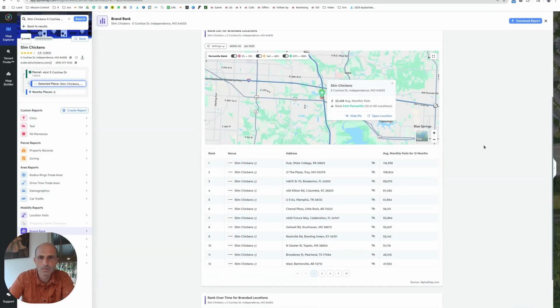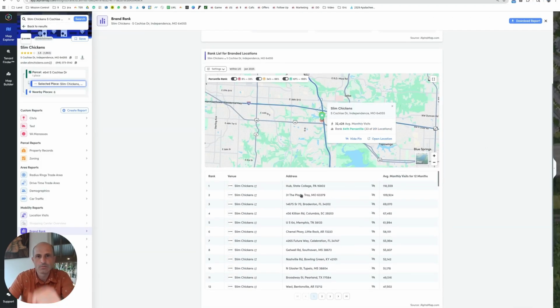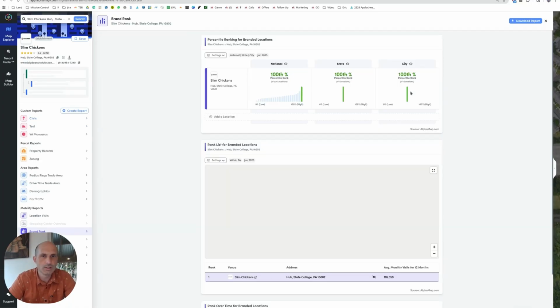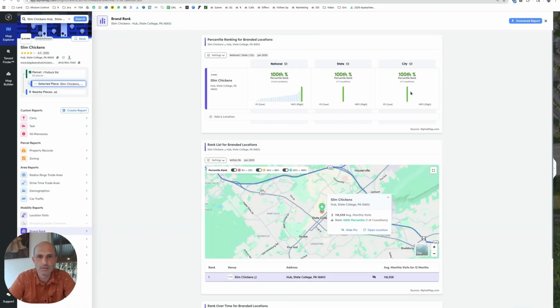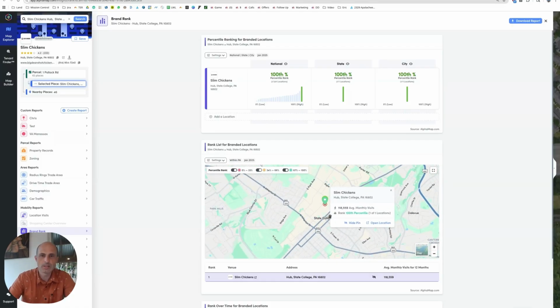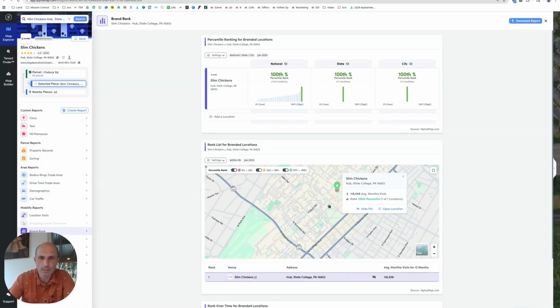So out of the 201, one of them comes in really high here. State College, Pennsylvania. Let's take a look at them. So these ones that come out really high are usually in an airport or a university or a stadium or something weird that's not like where I'm going to go buy land and get a space for a shop like this.